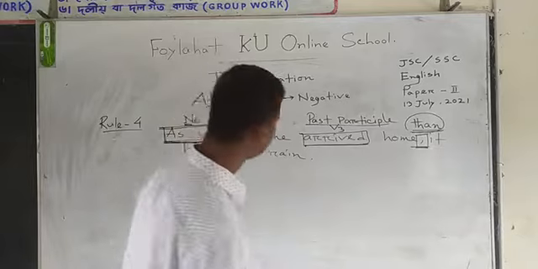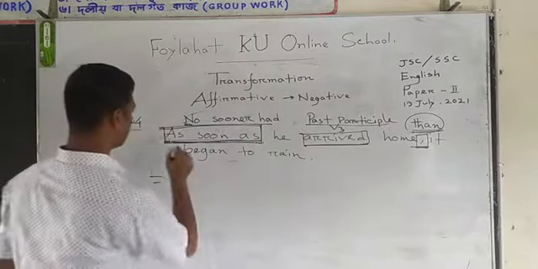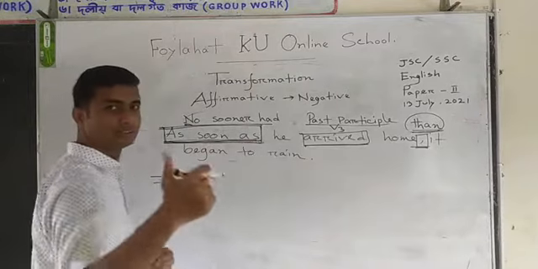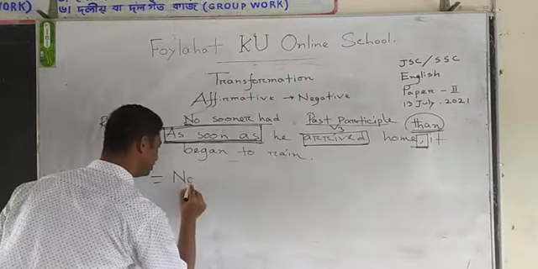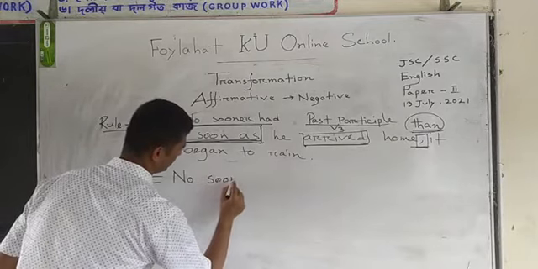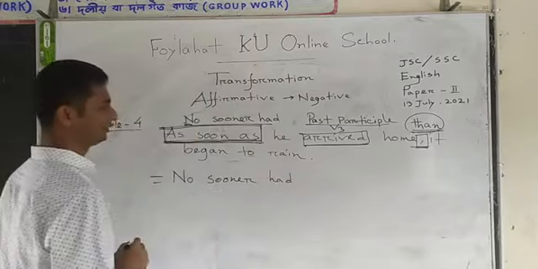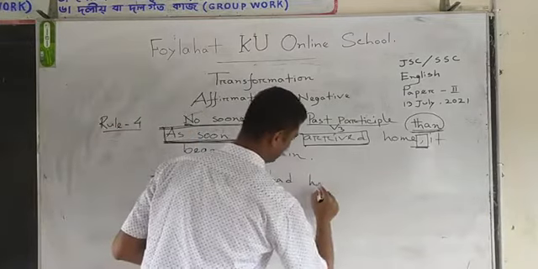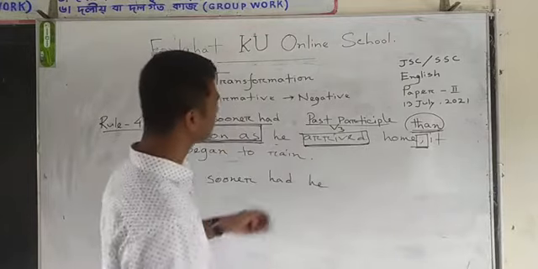Let's try. What is the first duty? As soon as will be no sooner had. Very good. So no sooner had he, then this is the verb. And what verb?